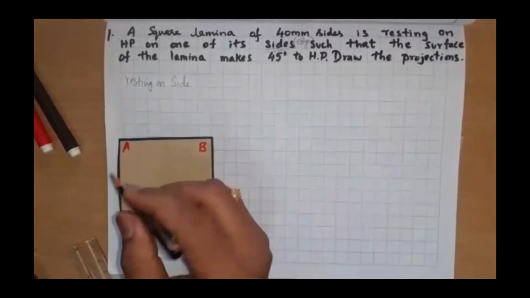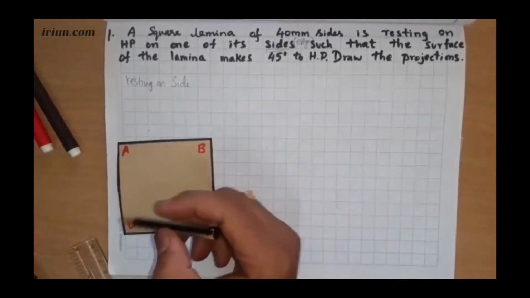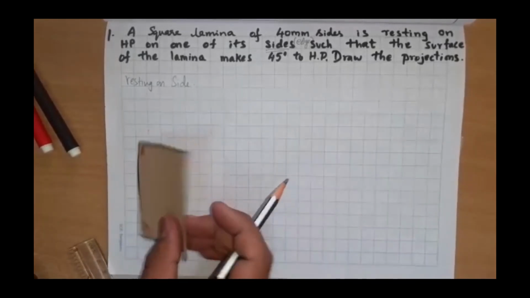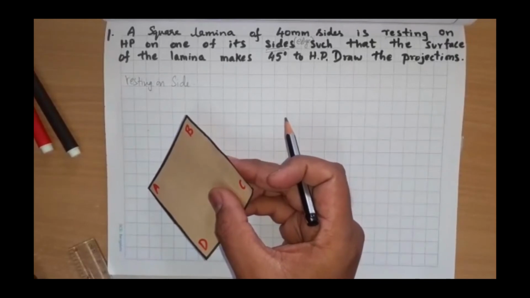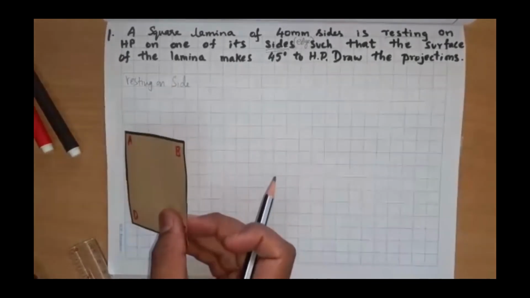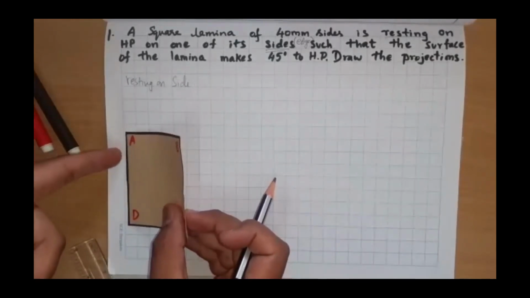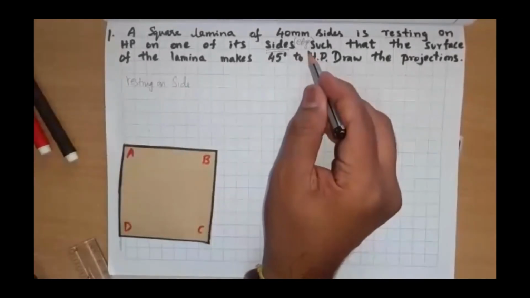So first step is like this. AB, it is any edge it can lie. AD also it can lie, AB also, BC also, but it is not resting on a corner. Are you able to understand this? It is not lying on a corner, so it is resting on an edge. Yes, sir. Means left hand side I'll keep my edge, and it is resting on edge means till here the problem is over.